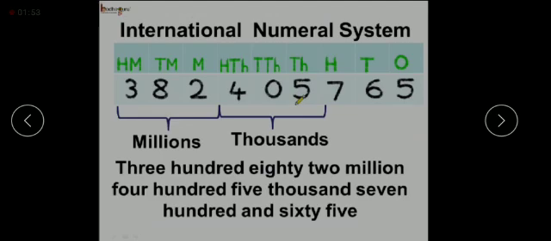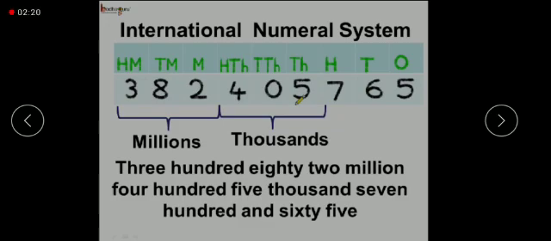In this we have written the number in place value chart. 5 on ones place, 6 on tens place, 7 on hundreds place, 5 on thousands place, 0 in 10,000s place, 4 in 100,000s place, 2 in millions, 8 in 10 millions and 3 in 100 millions.